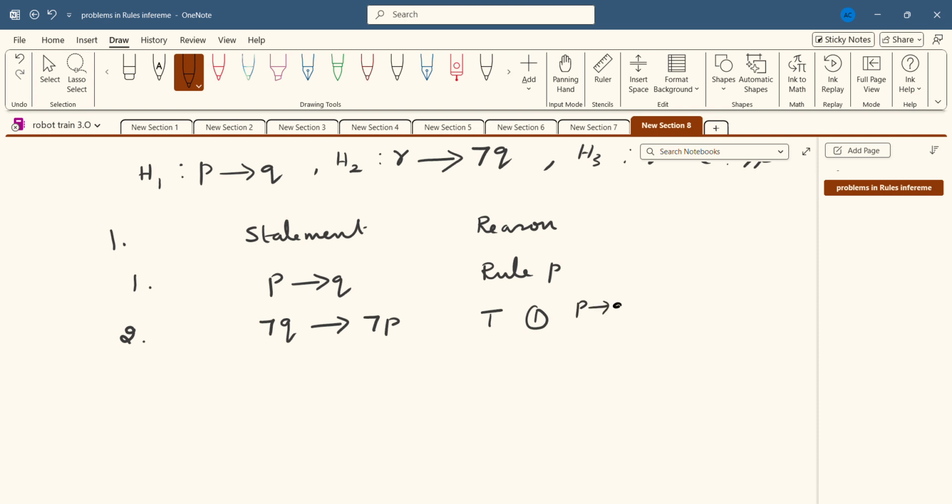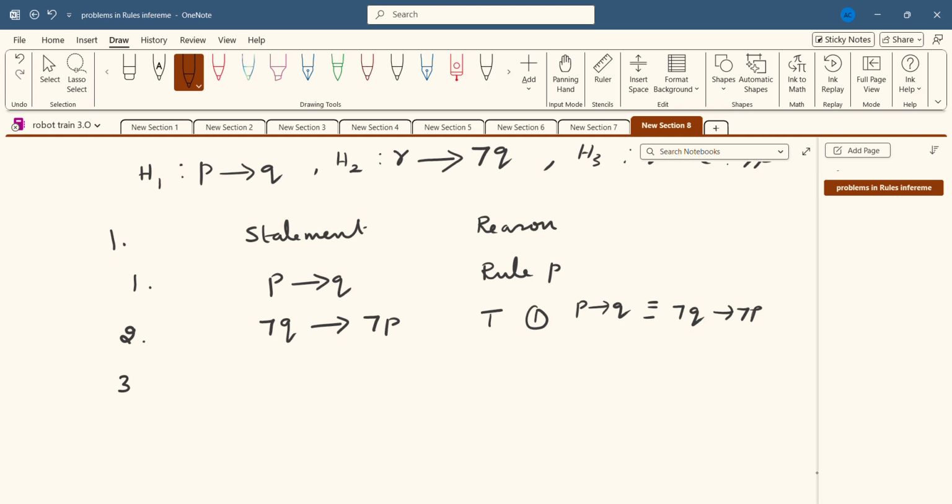P conditional Q is logically equivalent to negation Q conditional negation P. This one I can call the contrapositive. That's why I can write rule T. Rule T: a formula S may be introduced in a derivation if S is tautologically implied by one or more of the preceding formulas in the derivation.